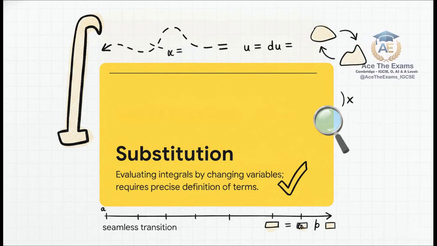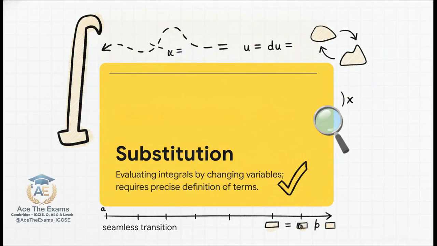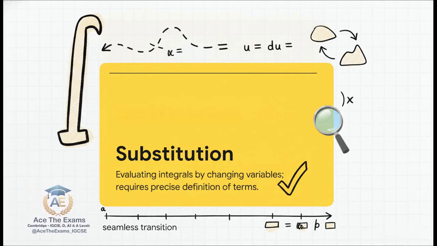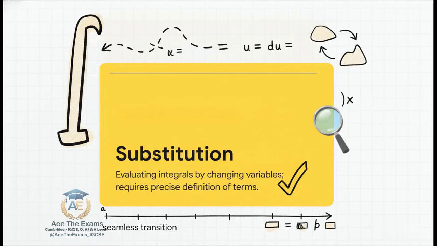You are totally vulnerable. When you decide to substitute, say, u equals x squared plus 1, you must immediately derive that to find du and explicitly show the examiner how dx is being replaced. If there are limits on your integral, you must explicitly show the calculation of changing those x limits into u limits. The transition must be seamless, it must be logical, and it must be entirely visible to the examiner grading your paper.